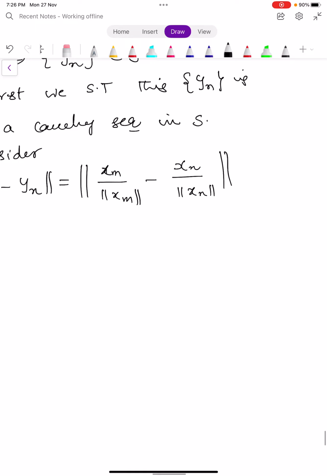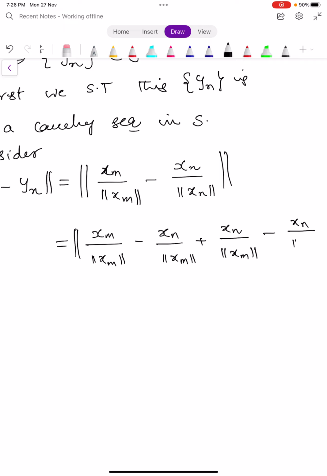We calculate xm divided by norm xm minus xn by norm xm. I'm adding one term, minus xn by norm xm, plus the same term, I write plus xn by norm xm, minus the last term xn by norm xn.